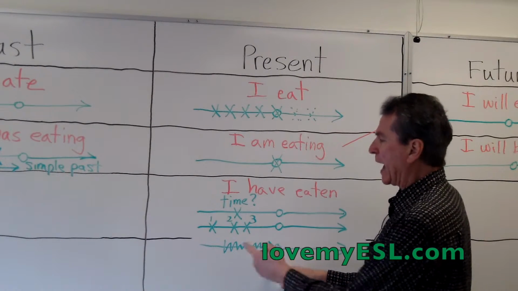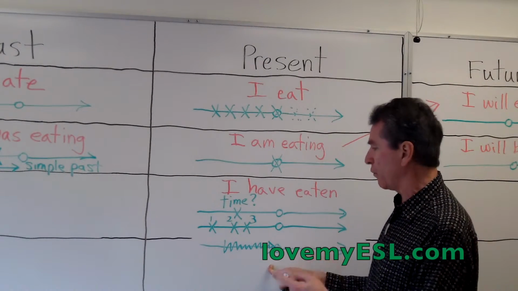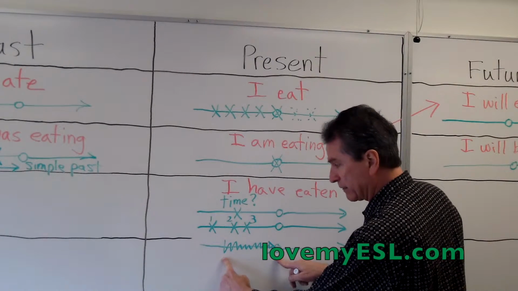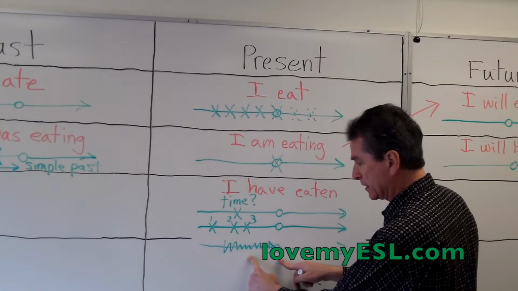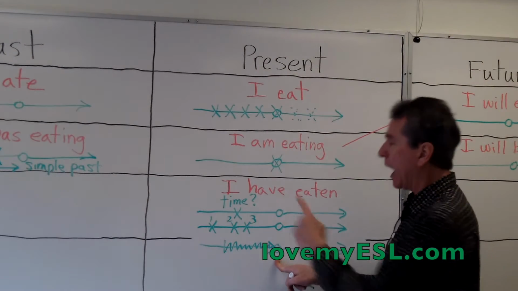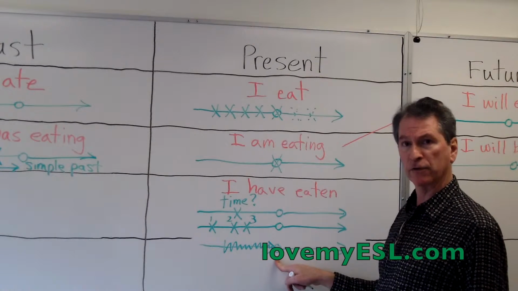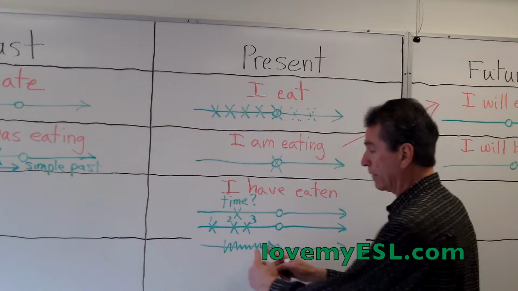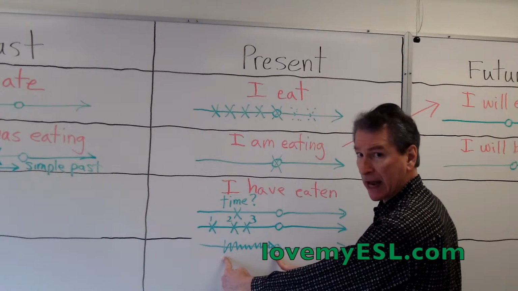If I say, I have lived in Vancouver for 10 years. I started living here 10 years ago. I've continued to live here, and today I still live here, so I would say, I have lived in Vancouver for 10 years. You often find the word for, and for is how long this action is.